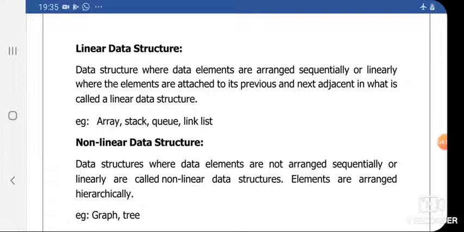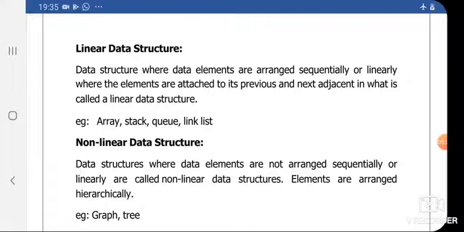While what about non-linear data structure? In non-linear data structure, data is not arranged linearly, instead it is arranged hierarchically. Therefore, it is known as non-linear data structure. Examples of non-linear data structure are graph and tree.